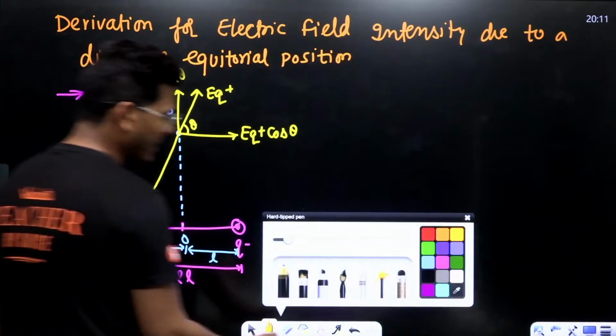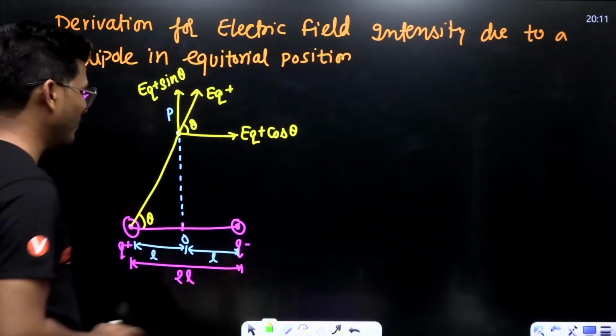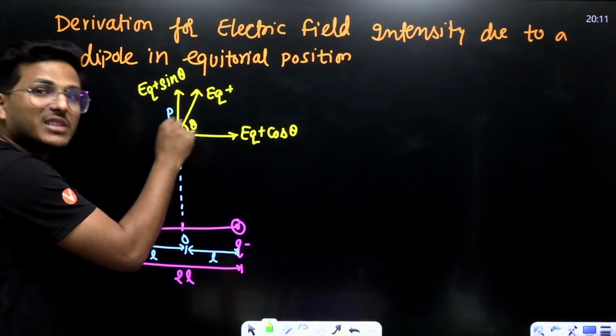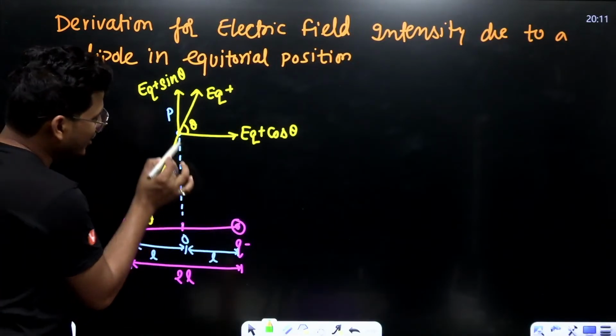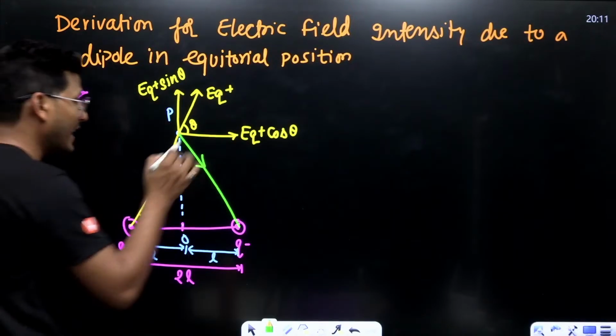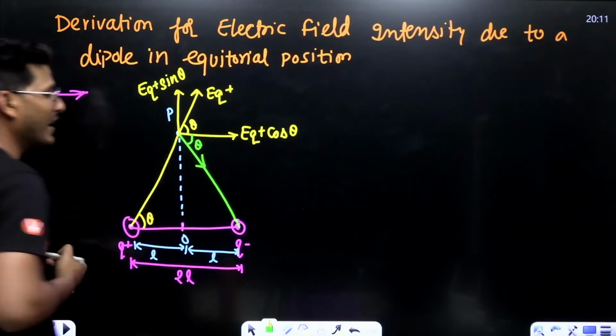Now in the same way, this is Q negative and at P there is a unit positive test charge. So this Q negative attracts that charge in this way. Again here is an angle theta.